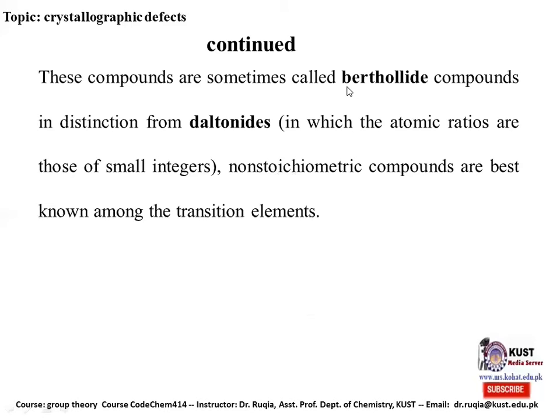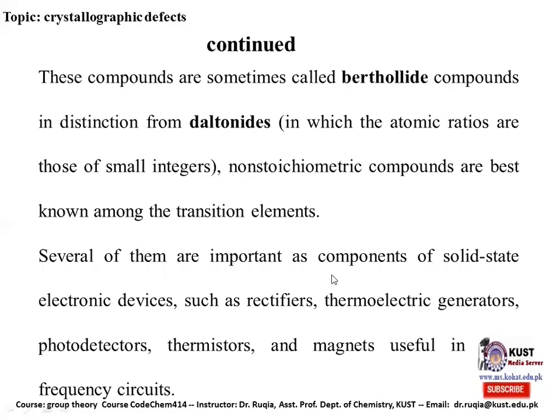These compounds are sometimes called Berthollide compounds, in distinction from the Daltonide compounds in which the atomic ratios are those of small integers. Non-stoichiometric compounds are best known among the transition elements. Several of them are important components of solid state electronic devices such as rectifiers, thermoelectric generators, photodetectors, thermistors, and magnets useful in high frequency circuits. So non-stoichiometric compounds have many uses in this area.